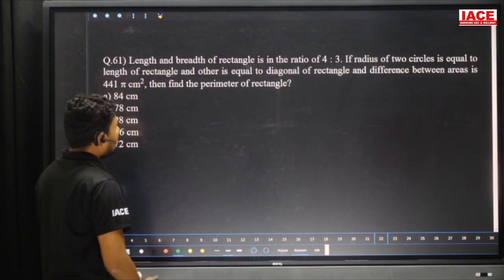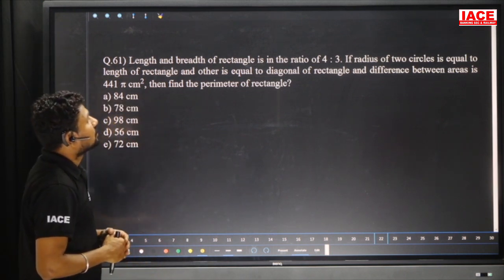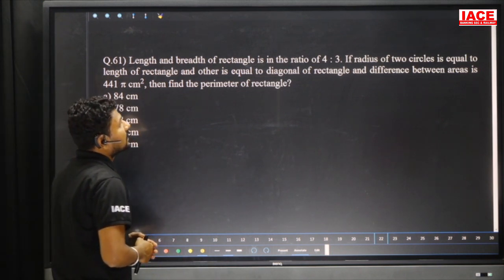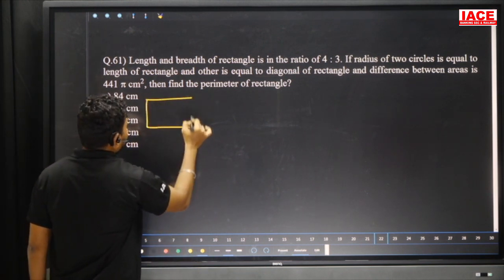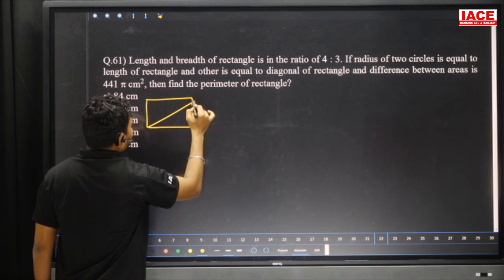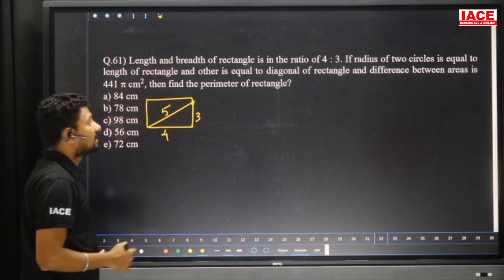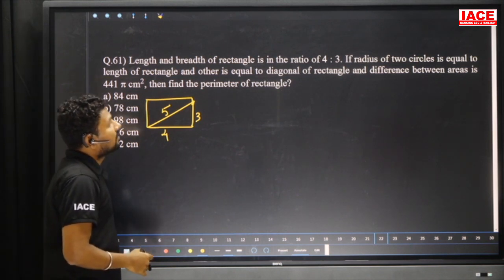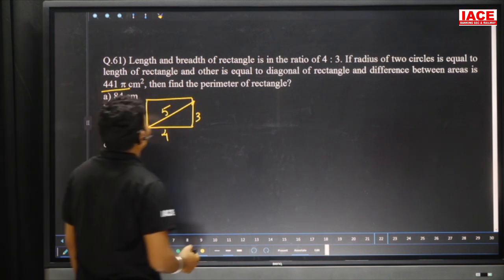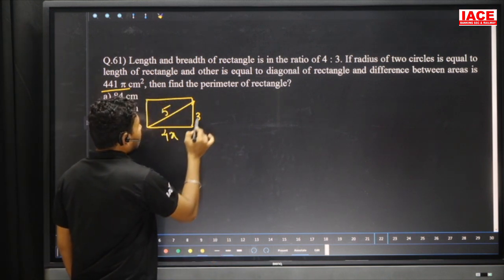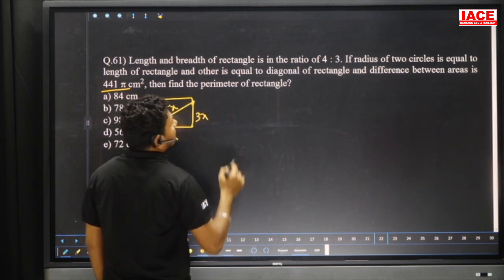Next, length and breadth of a rectangle, we have a question. The length and breadth of a rectangle are in the ratio 4:3. If the radius of one circle is equal to the length of the rectangle, this is a rectangle and this is a diagonal, and here the length, and here 3, and diagonal becomes 5, it is a triplet 3 4 5, and the other radius is equal to the diagonal of the rectangle, the difference between areas is 441 pi centimeter square. Here we can take 4x, here 3x, and 5x, and look at, there are two circles.